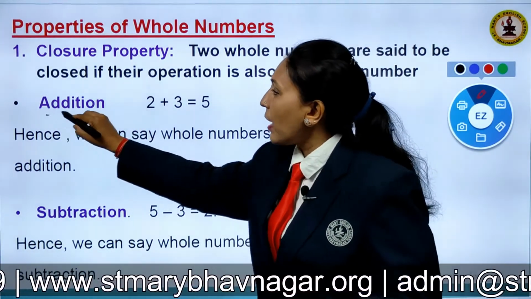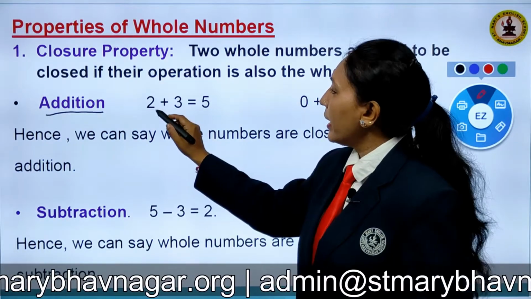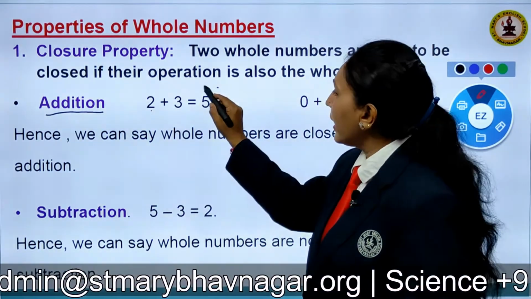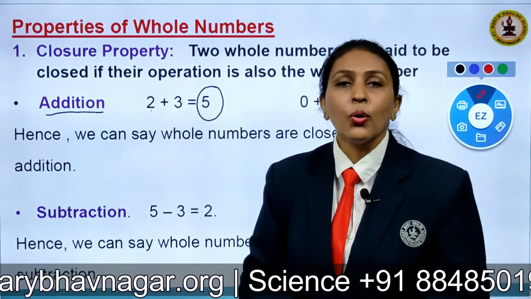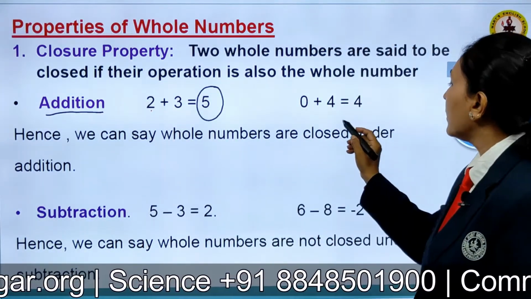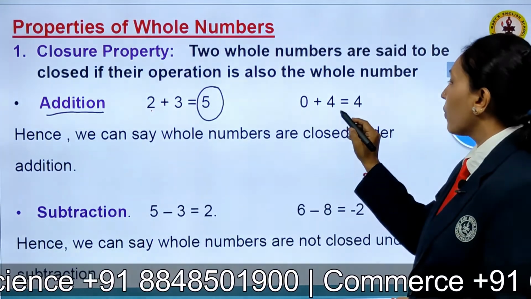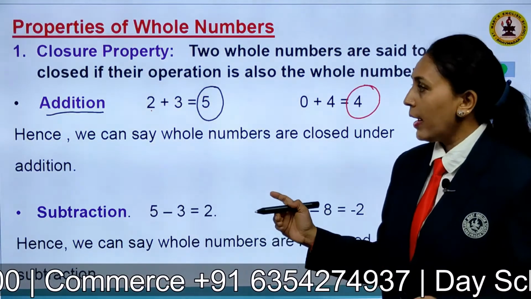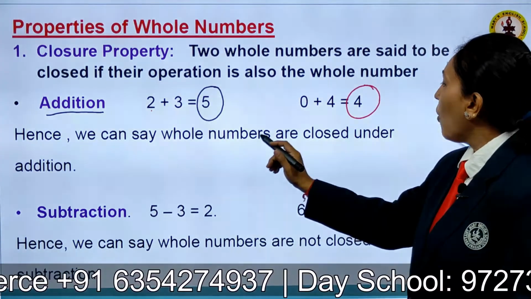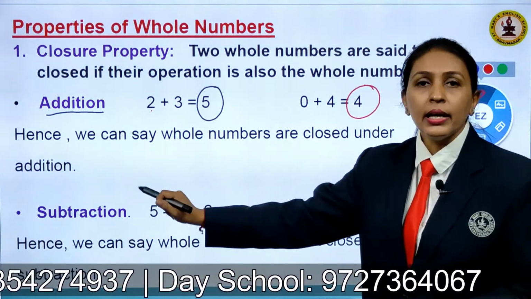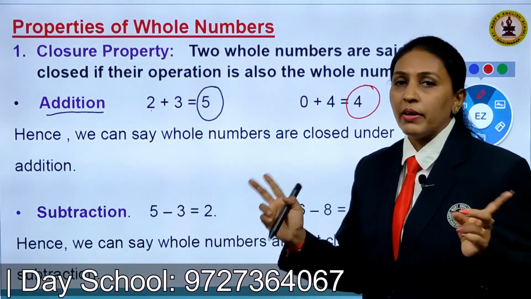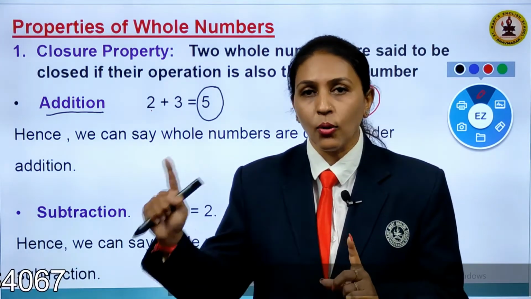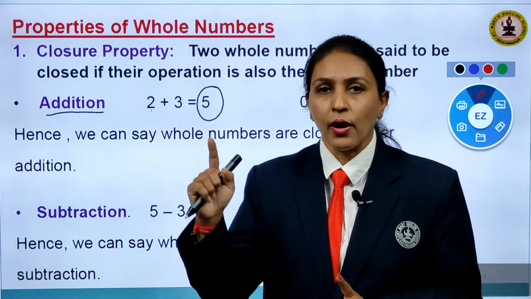First let me try for addition. Taking two whole numbers, 2 and 3, if I add them I get 5, which is another whole number. Let me try another one. 0 plus 4, I will get 4. Here 4 is also a whole number, right? Hence we can say whole numbers are closed under addition. So whenever you add whole numbers, you get another whole number. So this property holds for addition.